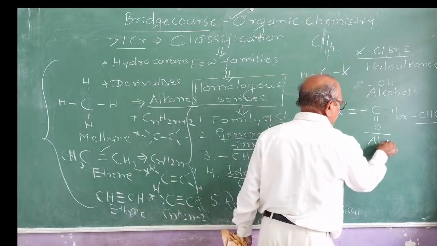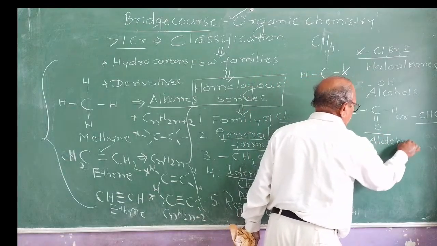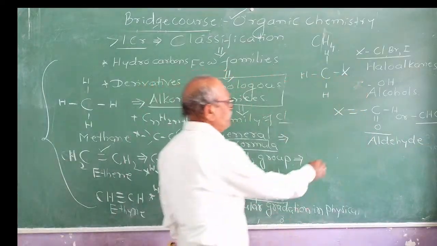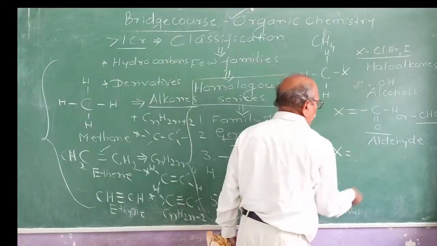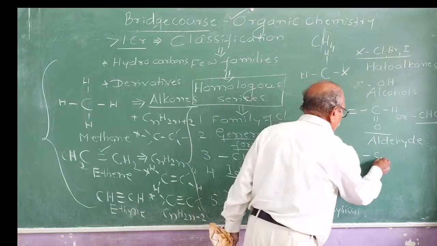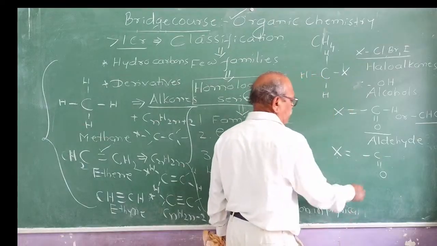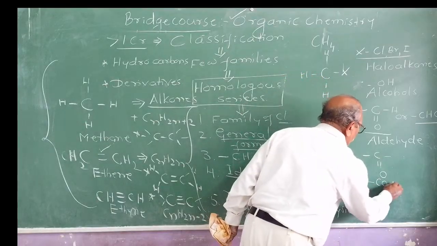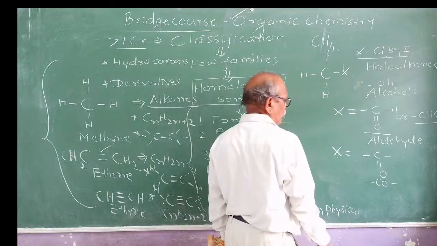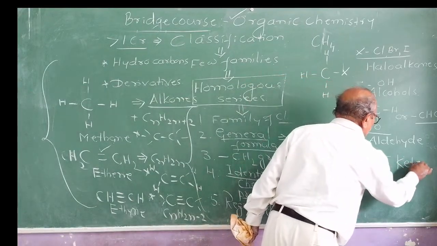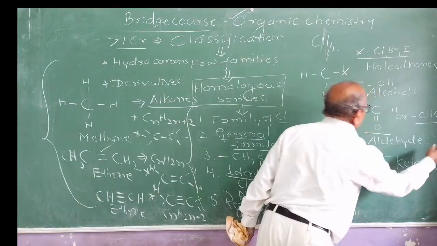It is called the aldehyde family. If X is replaced by the functional group C double bond O, you studied it in the 10th standard only. What is the name of this? The name is ketones, the ketone family.